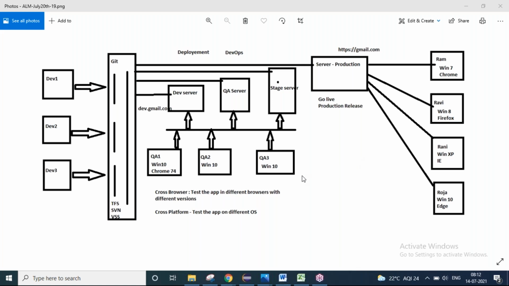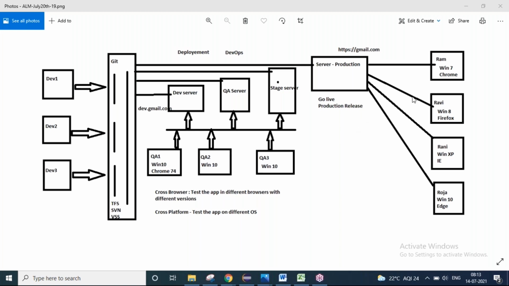Imagine we are developing an application called gmail.com. You and me, we are all in one team, and we are developing the application. Who are the different people involved, and what are the different stages in that application? When do I have to conduct manual testing? When do I have to conduct automation testing? And in manual testing, what do I do? In automation testing, what do I do? I'm just trying to explain that to you.